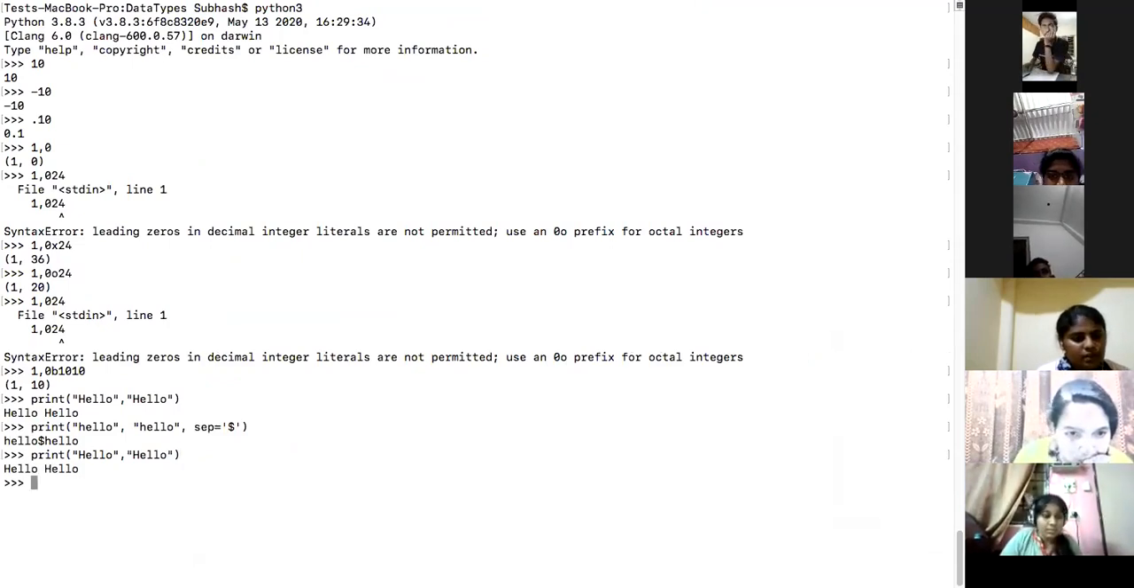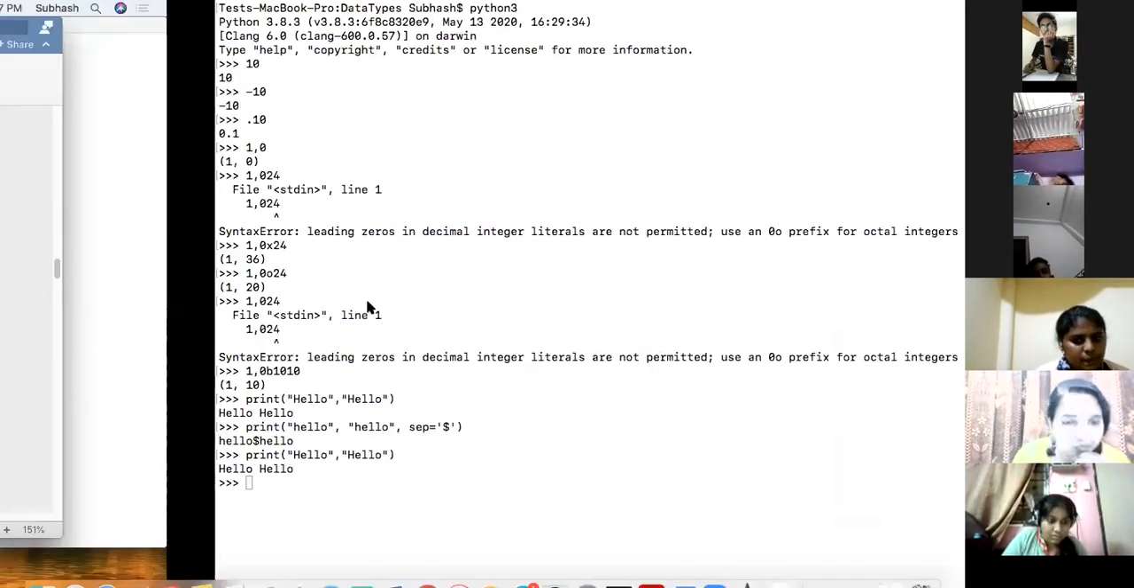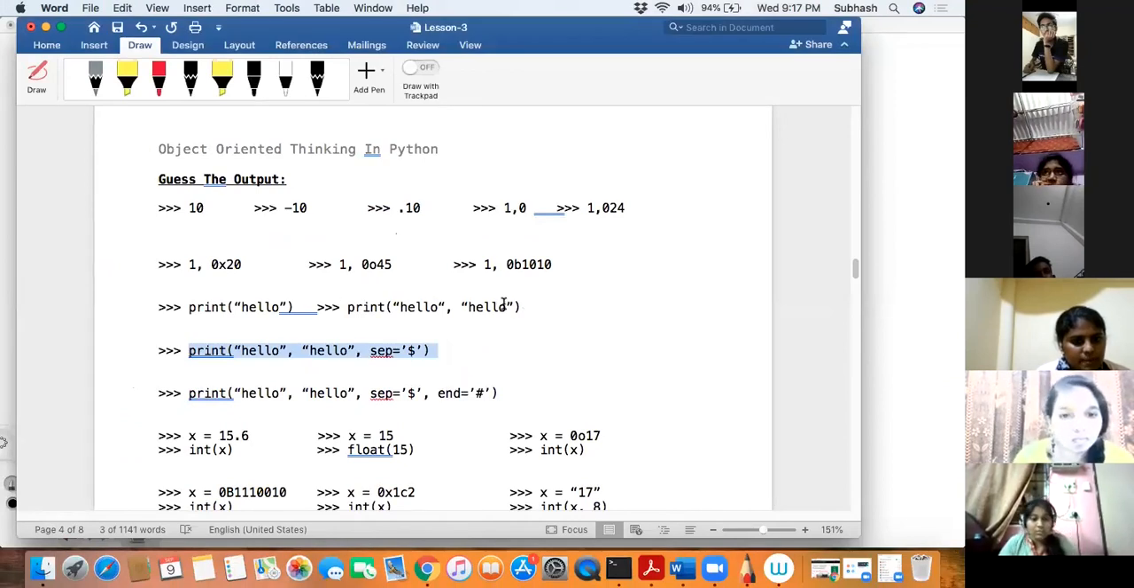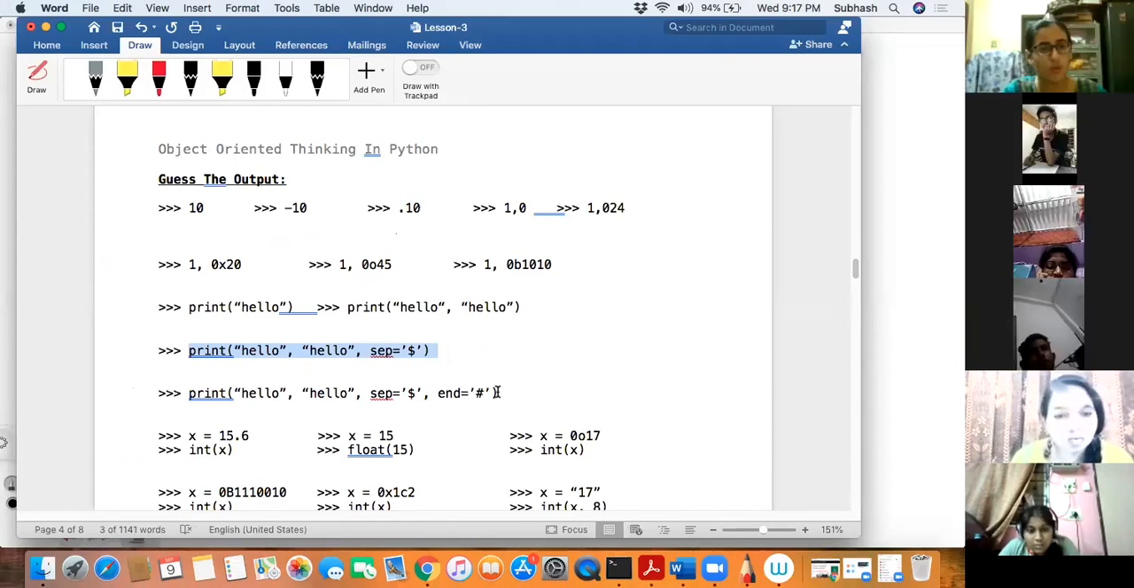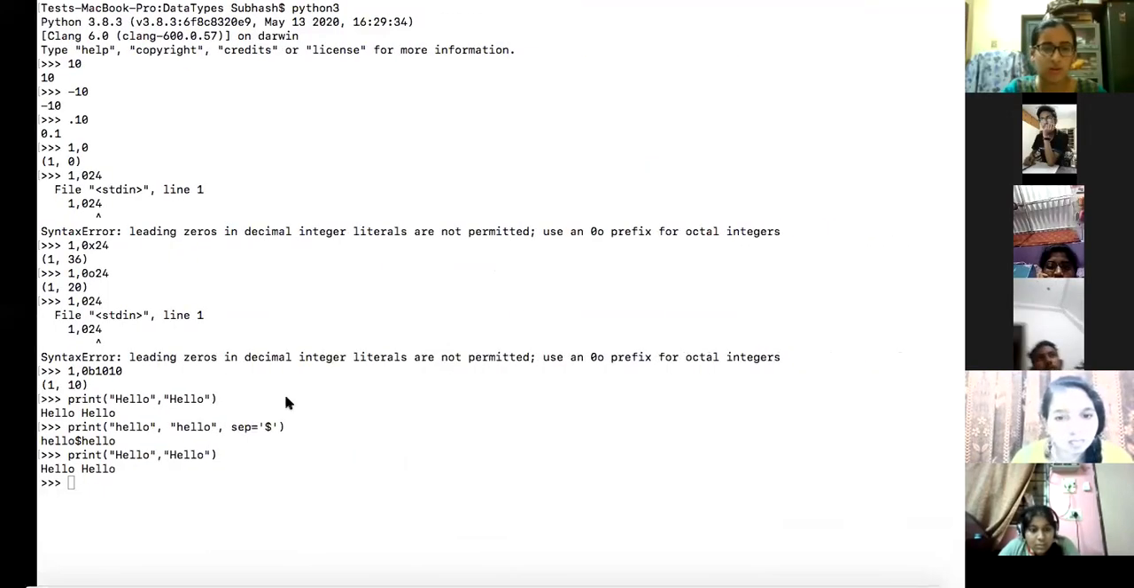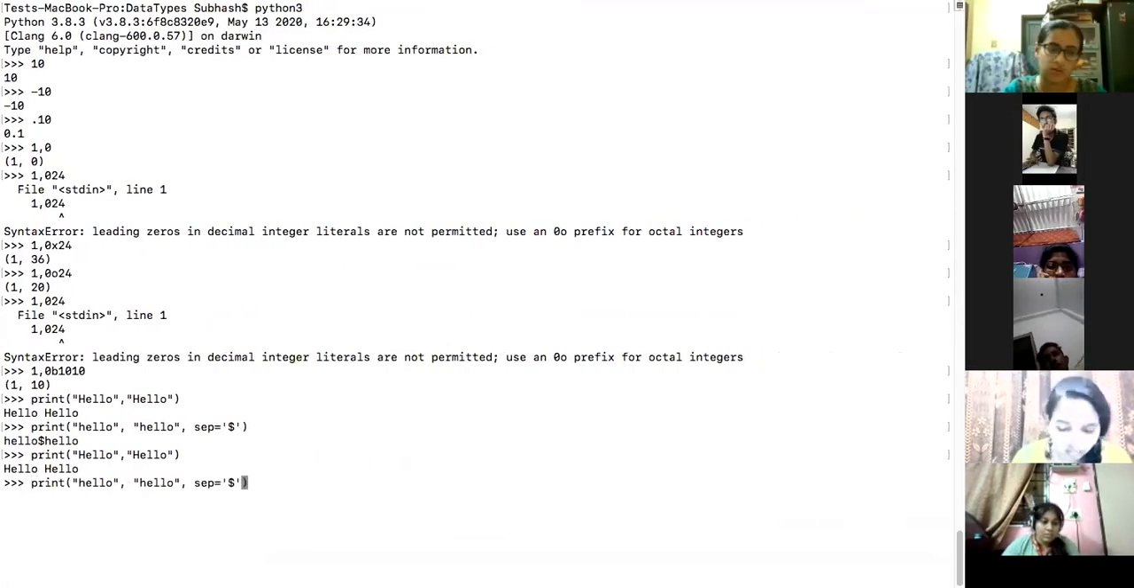It said hello, hello, and the cursor came to the new line, isn't it? Yes. The cursor came to a new line, right? So did I mention anywhere in this program where there was a new line or anything? No, I had not given, correct? Okay, let us try out this program along with this: separator, comma, end is equal to, what